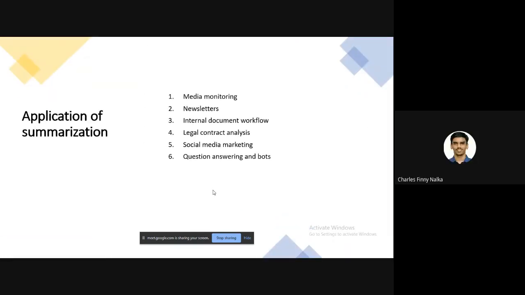So I will be discussing some applications of summarization. The first one is media monitoring.